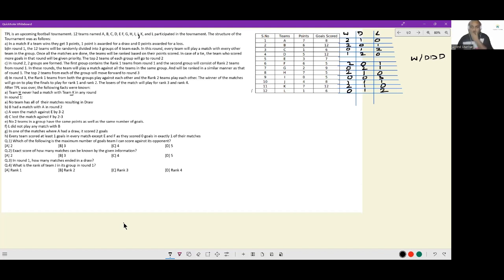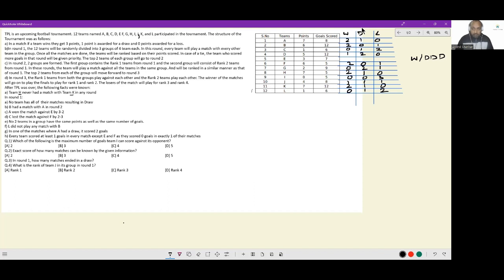Now for E, notice, whenever a draw takes place, the count of draws in the draws column will go up by 2. Let's say a match A versus B ends in a draw, then both A and B get a draw. Let's say A versus C ended in a draw, then the draw count will go up in A and also in C, which means the count of draws will always move in steps of 2, or the final summation of the draw column should always be an even number.